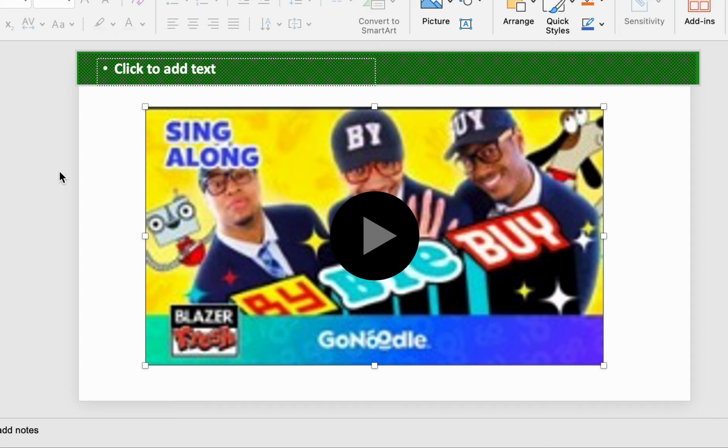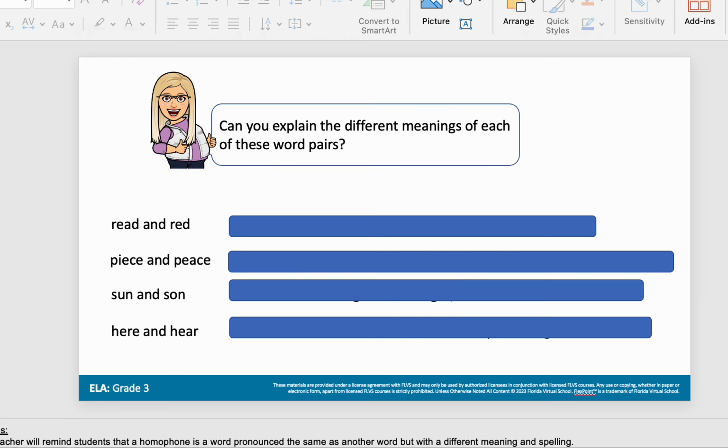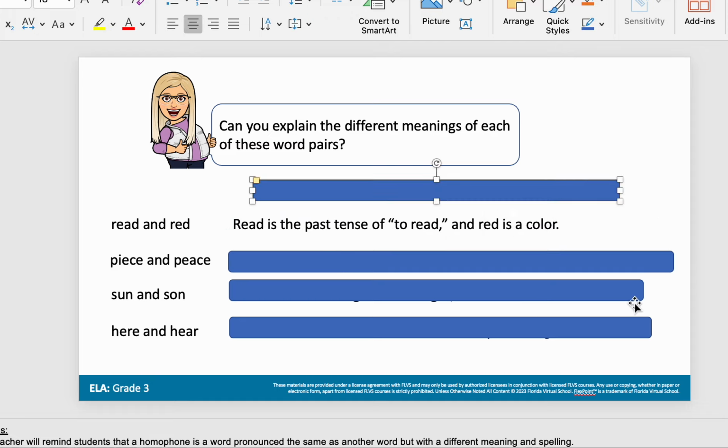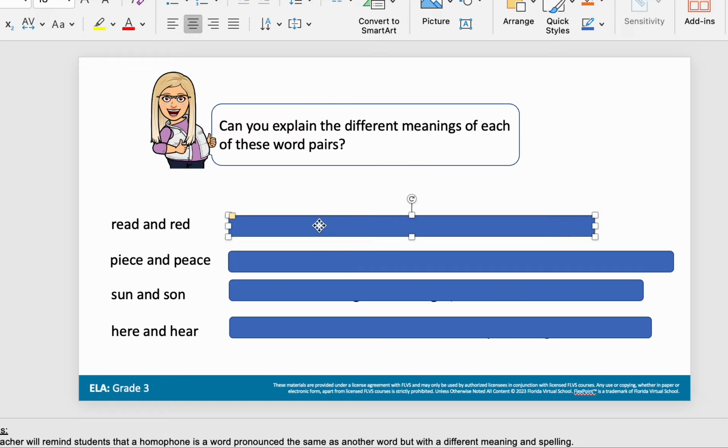Maybe, since it's decided not to work, I will put it in the lesson instead. So you will get to watch the homophone video in the lesson since the video clip has decided to not load. But essentially, homophones are words that have different meanings, but they sound the same when they're pronounced, like deer and dear. So right here we have the word read, like I read a book, and red, like the color red. So those are examples of some different homophones, okay?